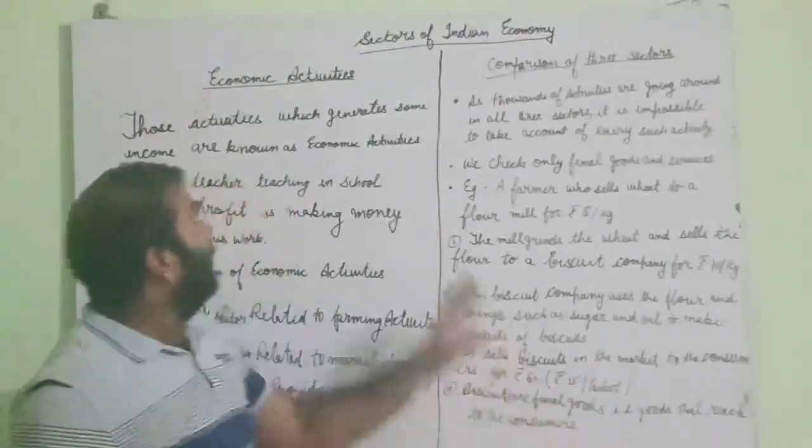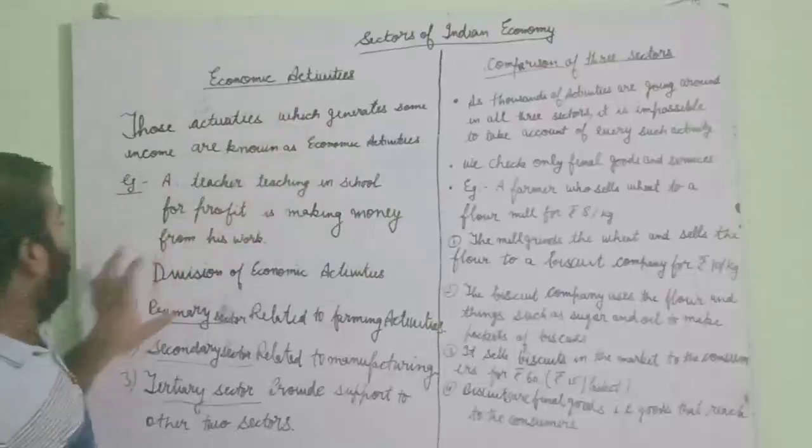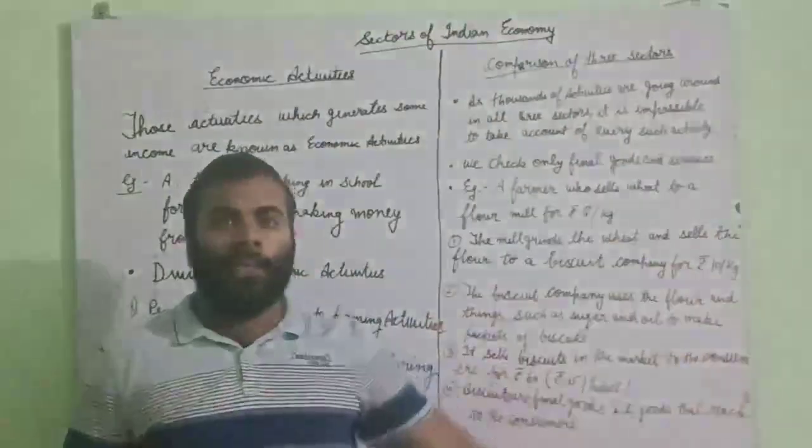This was it. We have read about economic activities, the sectors of the Indian economy, the three sectors: primary, secondary and tertiary, and the comparison of the three sectors.